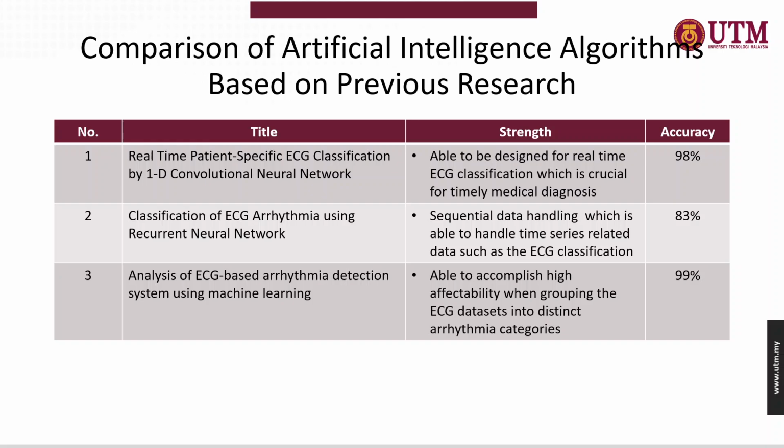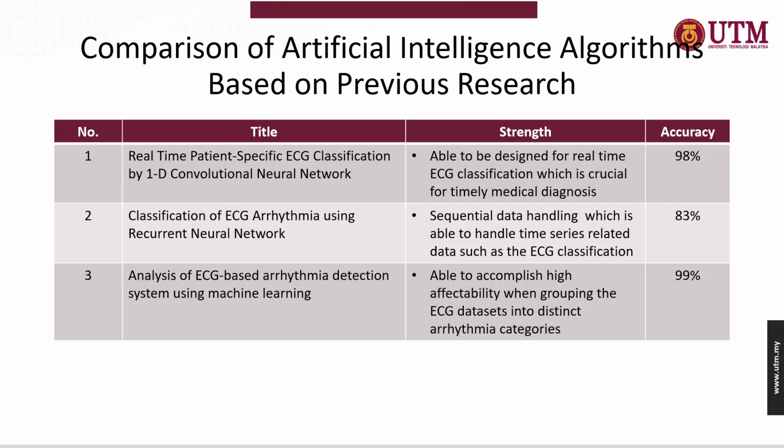The first topic is the real-time patient-specific ECG classification by a one-dimensional convolutional neural network. Through this research, one of the main strengths is that it is designed for real-time ECG classification, which is crucial especially for timely medical diagnosis. Throughout this research, it has recorded a whopping 98% accuracy.